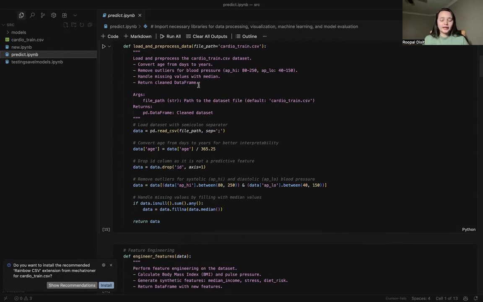We also did KNN, the k-nearest neighbor. This algorithm predicts by finding the k closest neighbors. Like a lot of clusters are made, and on the basis of the new information coming in, it tries to define which neighbor group it belongs to, and that's how the prediction is done. For logistic regression, we have the classical logistic regression, which we have implemented multiple times for binary classification. It predicts the probability of an outcome by using a logistic function, and it's simple and very interpretable.